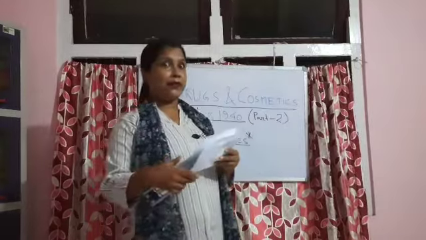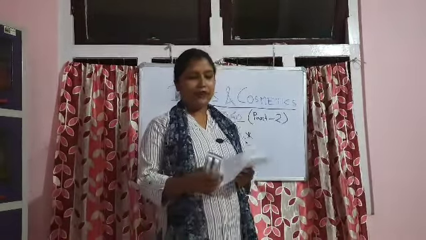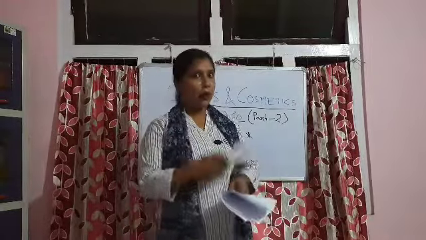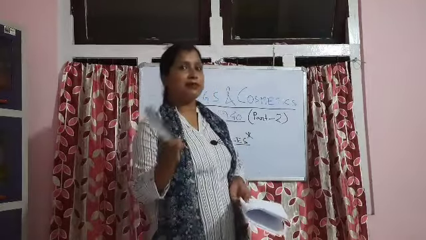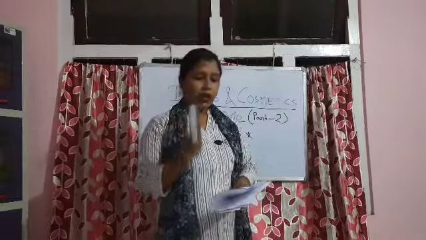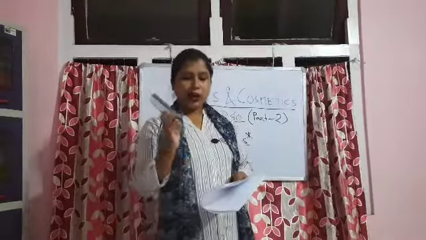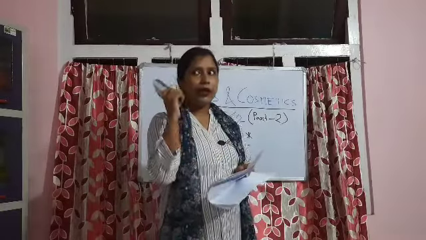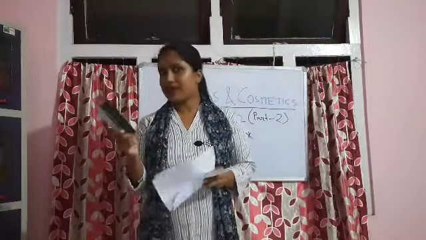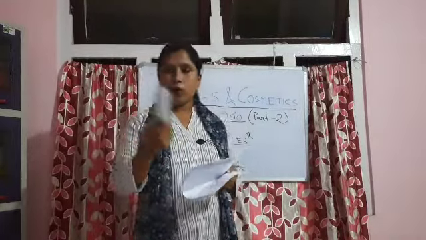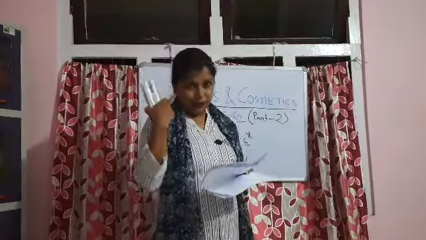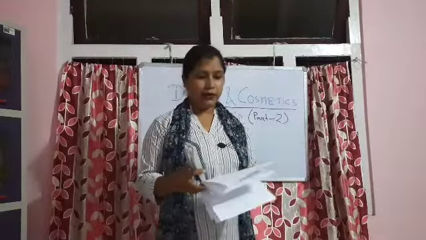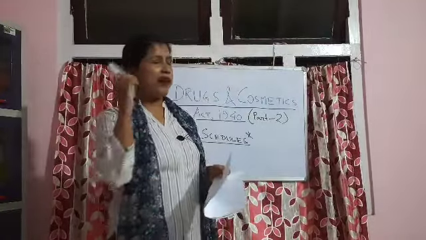Double F is very important. In Schedule FF, standards of ophthalmic preparations are given. What do we mean by ophthalmic? Ophthalmic means all the medicinal substances related to the eye. So in FF, standards of ophthalmic preparations are given. How will you remember? We can relate F for focus. How do we focus? Through the eye. So here, standards of ophthalmic preparations are given. Next is G. It is very important.